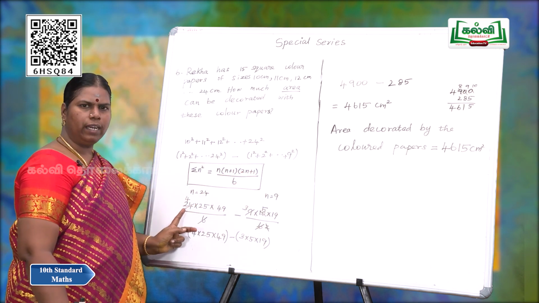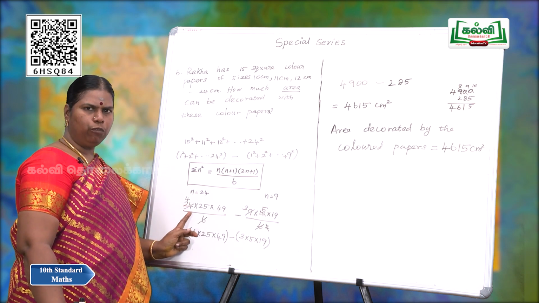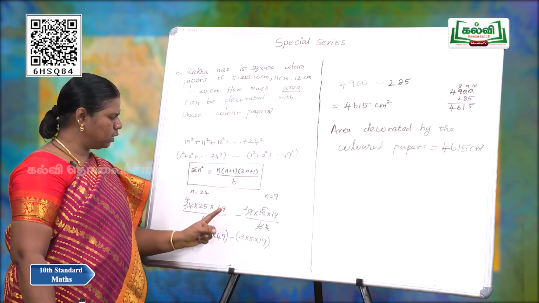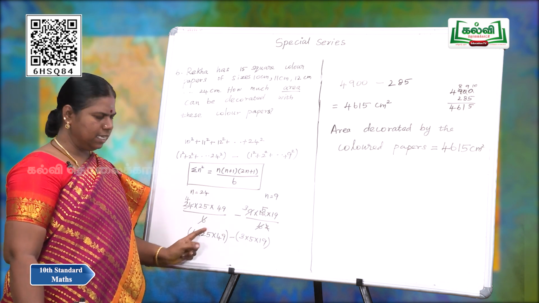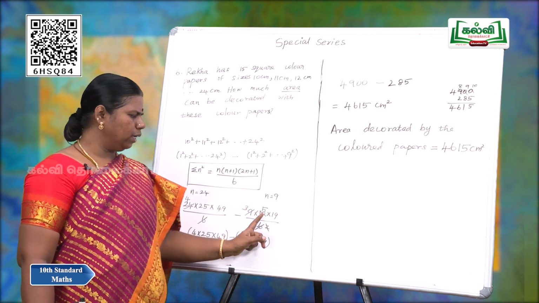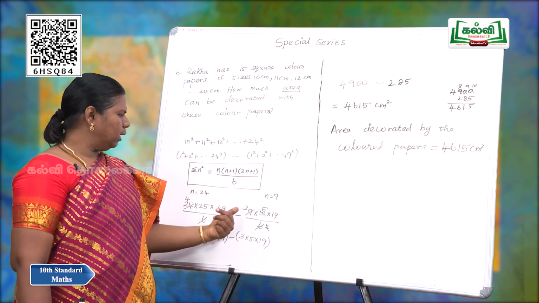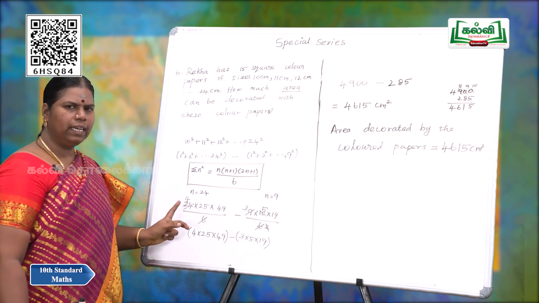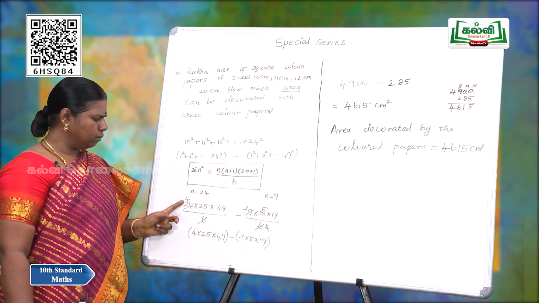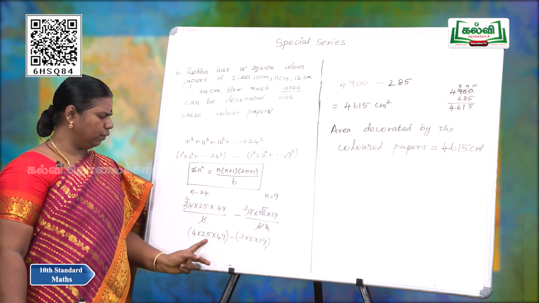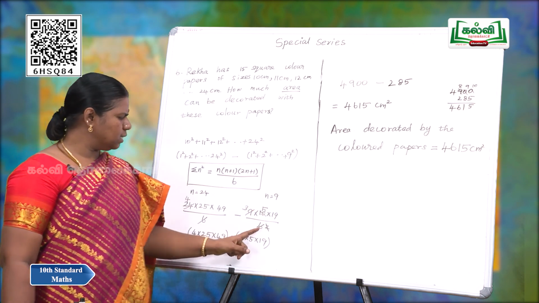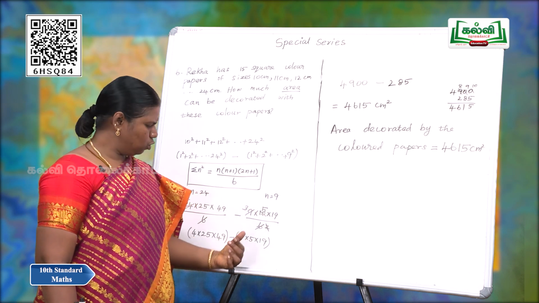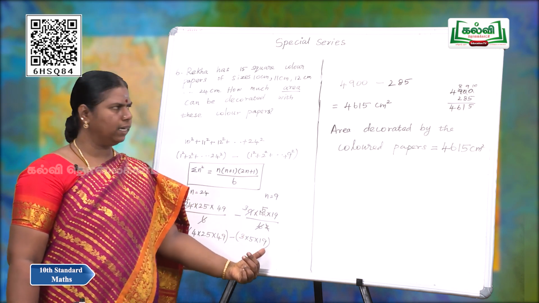For n equal to 24, next to 24 is 25. 2 into 24 is 48 plus 1 is 49, by 6, minus 9 into 10 into (2 into 9 is 18 plus 1) 19 by 6. On cancelling, 6 four times, so 4 into 25 into 49. Cancelling 3 times 2, 2 times 5, so 3 into 5 into 19.